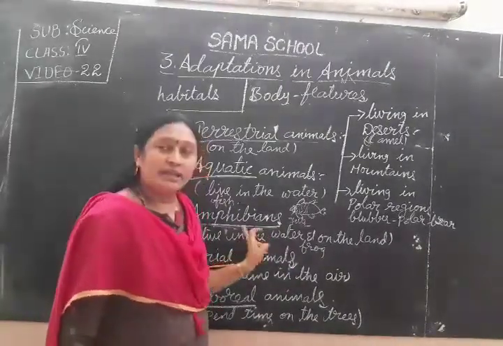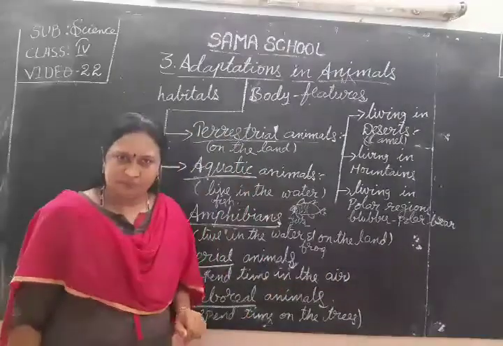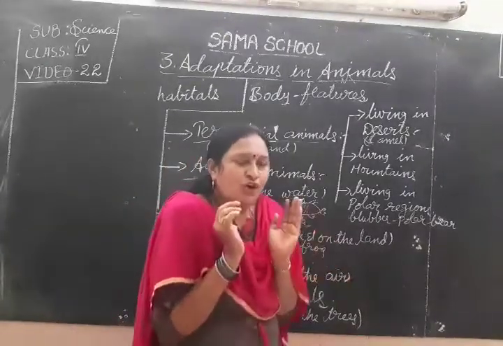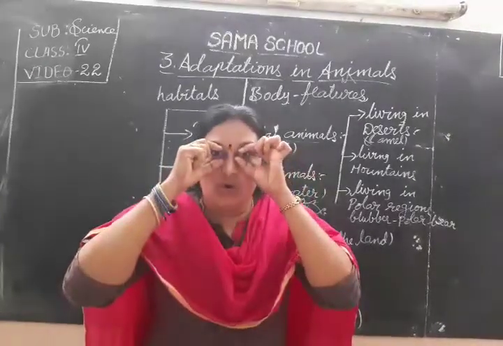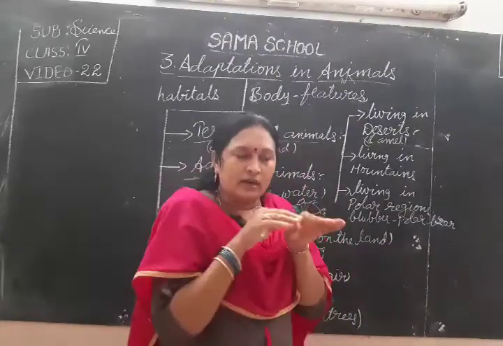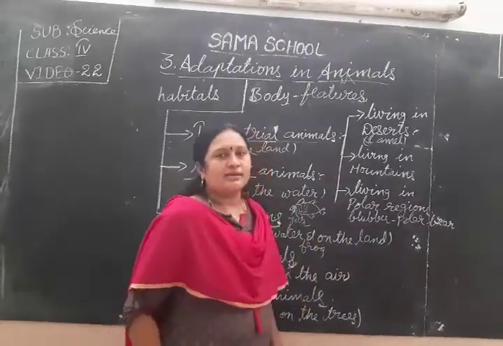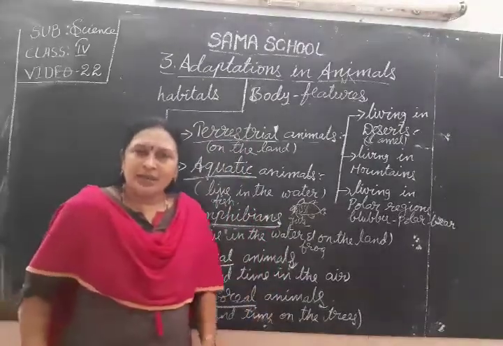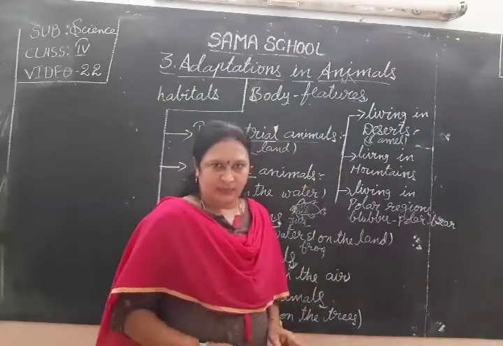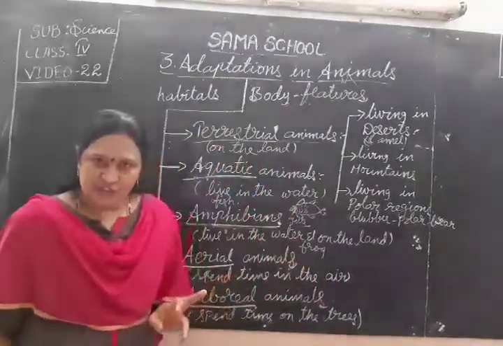All these are the examples of amphibians. So we know very well about frog. We discussed frog only. So how is that frog? Frog had a short body and very big eyes. Short body, big eyes, and they had four legs. Front two legs are short and back two legs are long. With the help of the long legs, it can climb easily. It can jump easily on the land. That is one of the features.